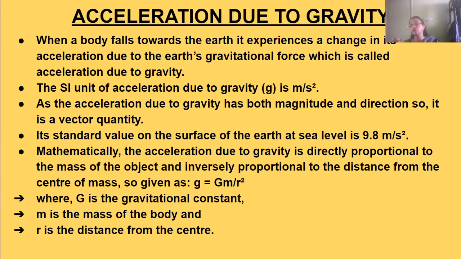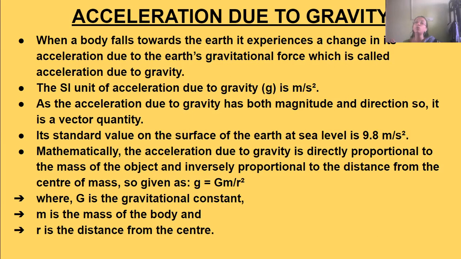The Earth's gravitational force is known as gravity, and due to gravity, the acceleration experienced by any object is known as acceleration due to gravity. Okay, and its SI unit is again meter per second square, like other accelerations. As acceleration due to gravity has both magnitude and direction, it is a vector quantity.